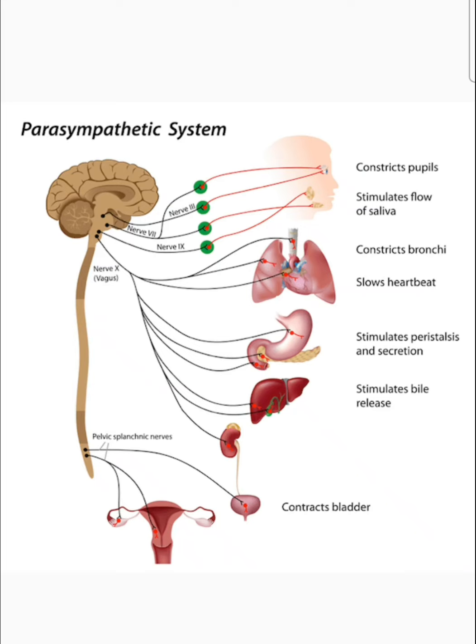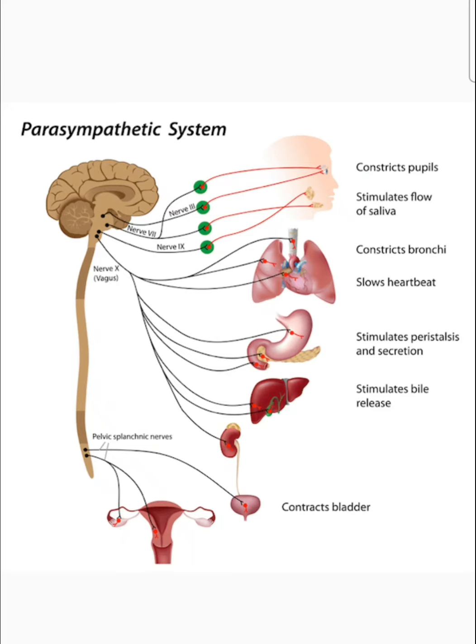It is also known as vegetative system. To remember its responses or its activity, you should remember SLUD. It is key to remember its response. S means salivation, L means lacrimation, U means urination, D means defecation. So it actually helps in digestion, absorption of food and elimination of all waste products of our body.